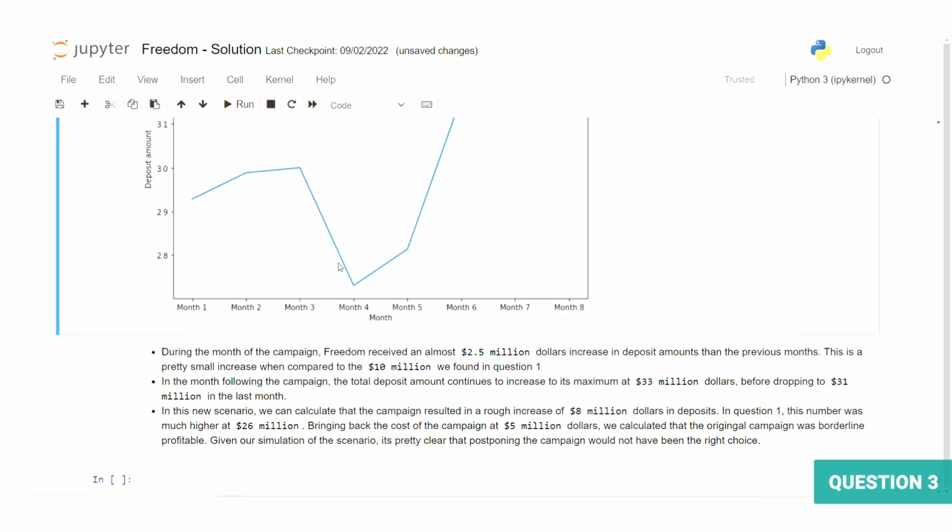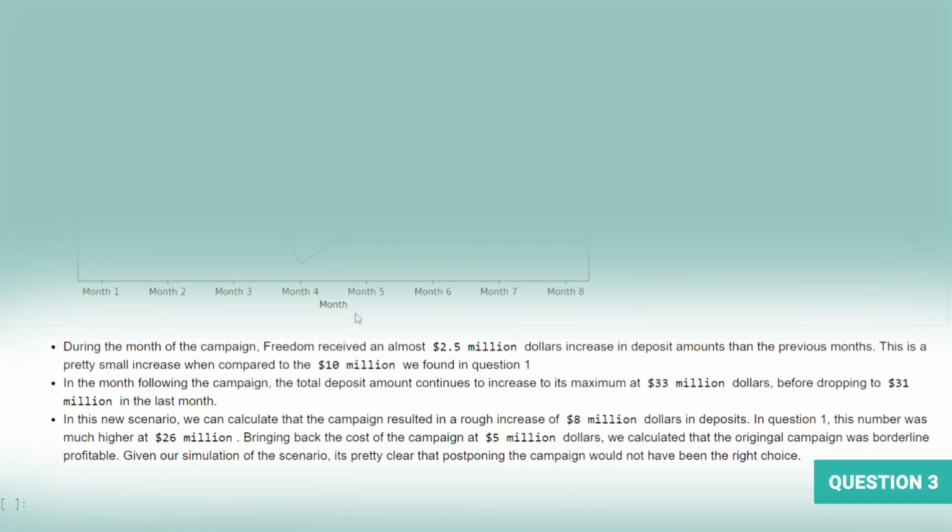During the month of the campaign, Freedom received almost a $2.5 million increase in deposit amounts compared to the previous months. This is a pretty small increase when compared to the $10 million we found in question 1. In the month following the campaign, the total deposit amount continues to increase to its maximum at $33 million, before dropping to $31 million in the last month.